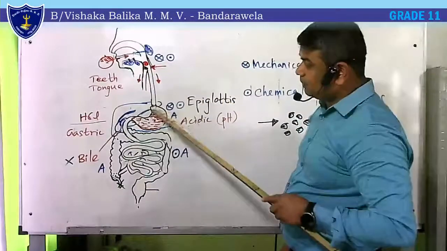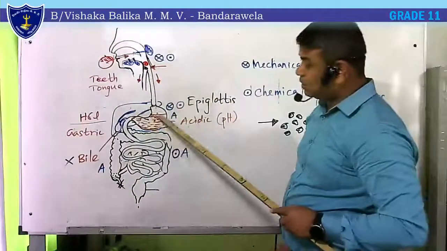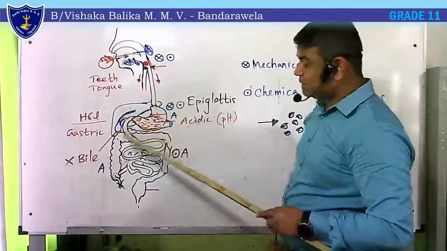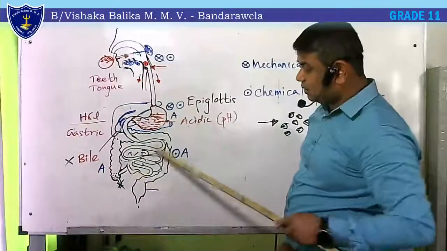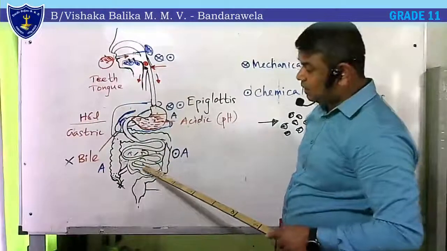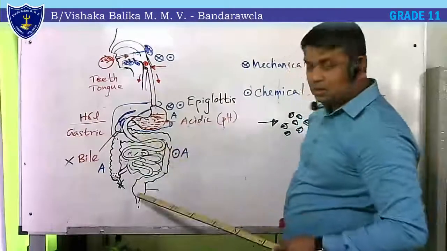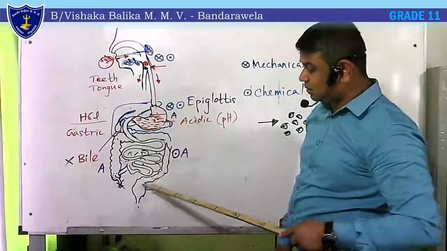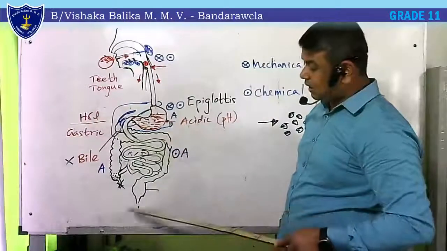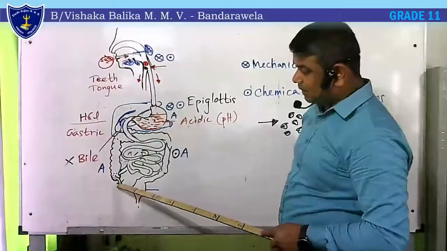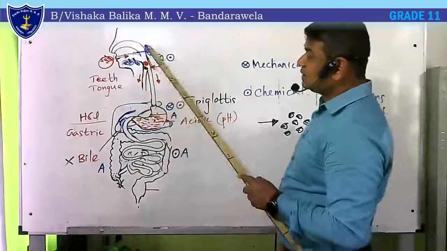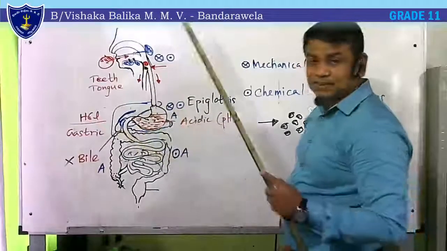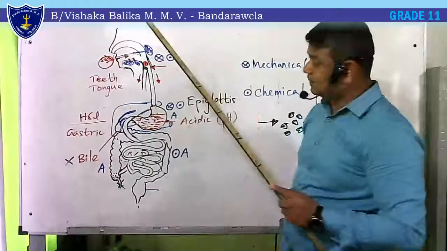This is the esophagus or the food pipe, stomach, duodenum, the first part of the small intestine, and small intestine or ileum part, and large intestine, parts of the large intestine: cecum, ascending colon, transverse colon, descending colon, and rectum, anus. This is appendix. Associated organs: salivary glands, liver, gallbladder, pancreas. They are the associated glands.